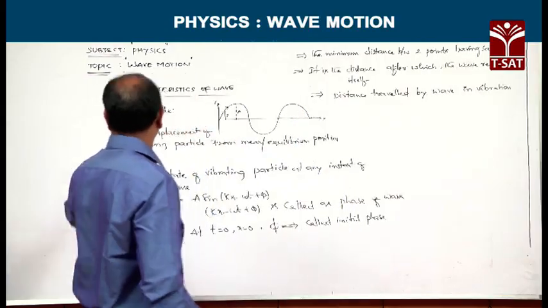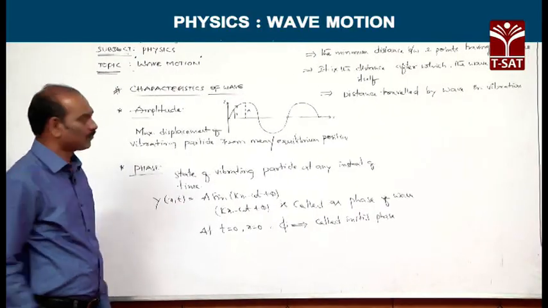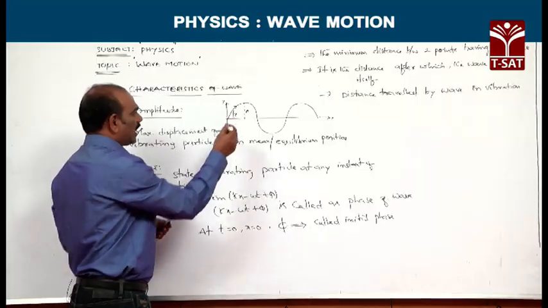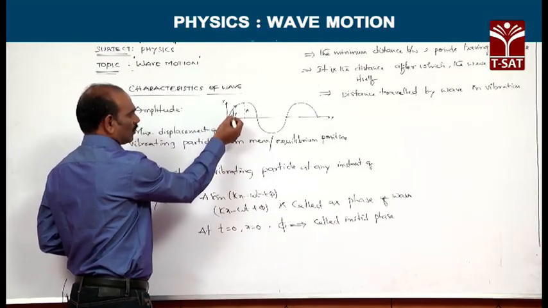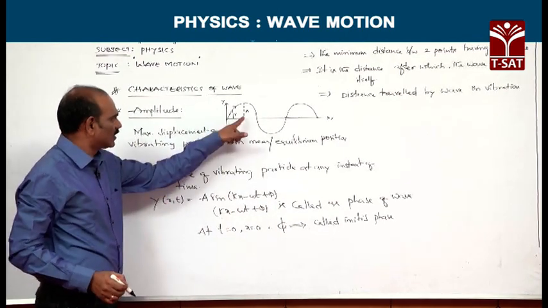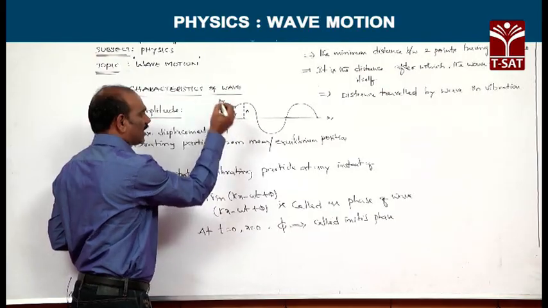One of the properties is amplitude. What do you mean by amplitude? Suppose this is the waveform. These are the particles over the progressive wave. See, this is the displacement y1 of the particle P from the equilibrium position.